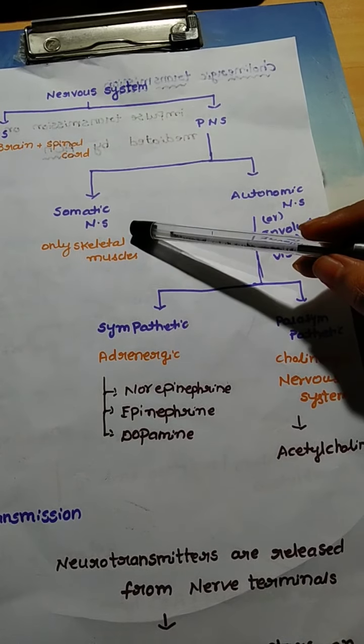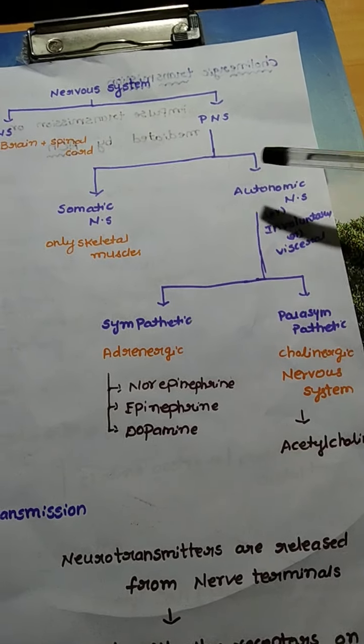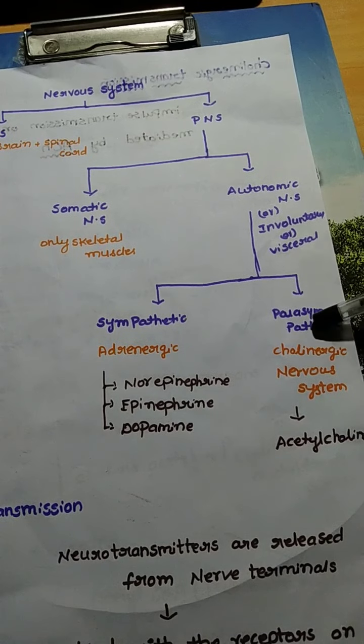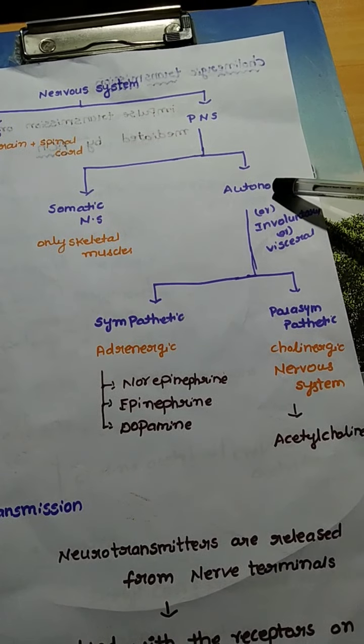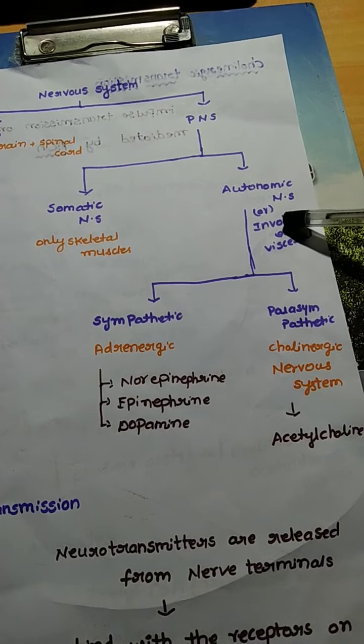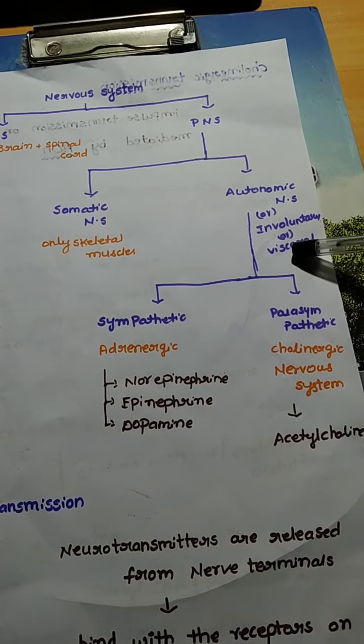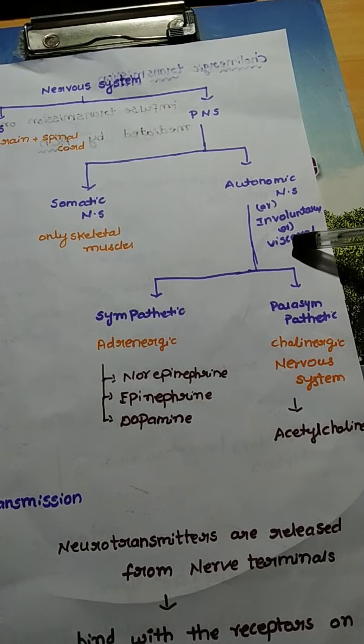The somatic nervous system consists only skeletal muscles, whereas the autonomic nervous system is again divided into sympathetic nervous system and parasympathetic nervous system. And this autonomic nervous system is also called as involuntary nervous system or visceral nervous system, because this will monitor the functions of visceral organs.